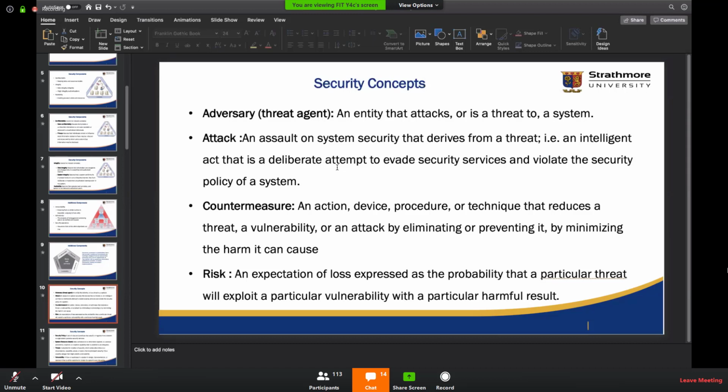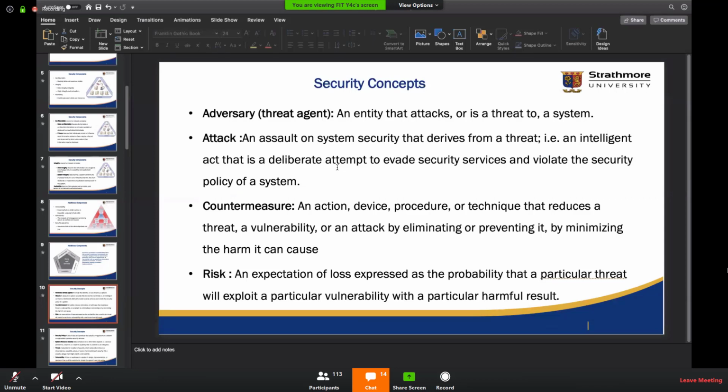Now, when we are making security decisions, especially from a return on investment point of view, then we have to look at what is the risk, what is the amount of loss that we are going to have if this attack was successful, or if this attack was carried out. So if we have a couple of vulnerabilities and we had attacks for all these vulnerabilities, the one that results in the highest amount of loss, then that will probably be the first thing we should look at. So the idea is to have countermeasures based on the risk that we have in these assets.